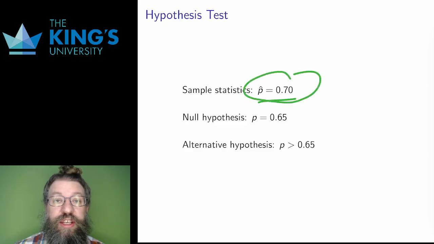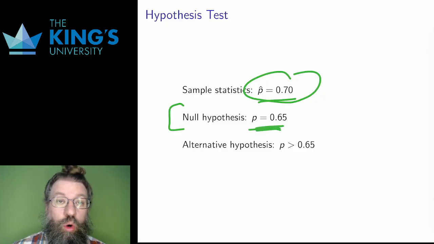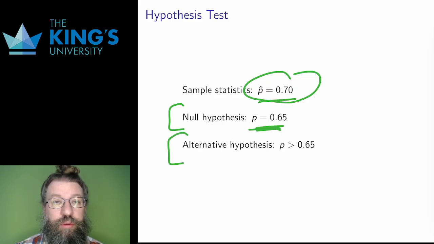Our sample statistic is just one proportion, 70% or 0.70. The null hypothesis answers the question no. The population parameter is 65% or lower. This is a bit different from before, where the null hypothesis was a more definitive negative. There is no difference between treatment and control groups. Here, we set a baseline or a threshold value. In this case, the threshold we are interested in, for whatever reasons, is this 65% threshold.